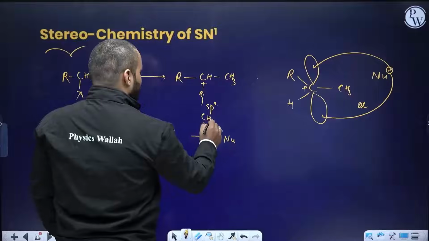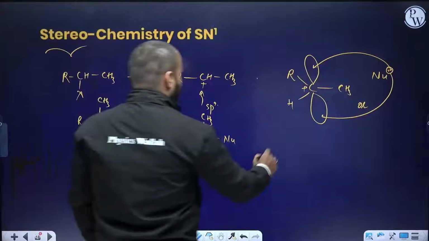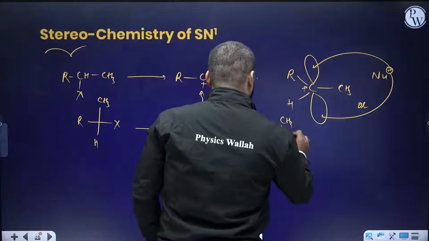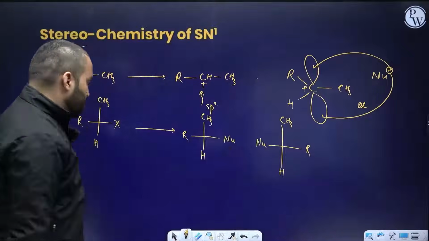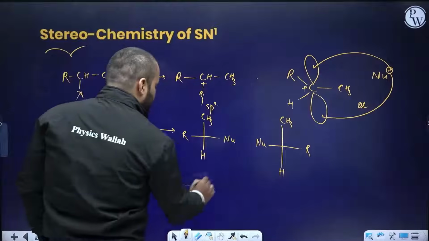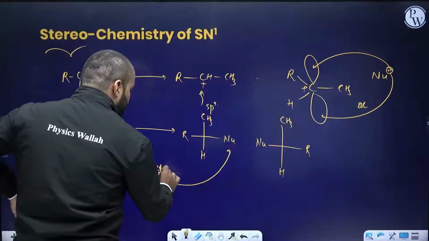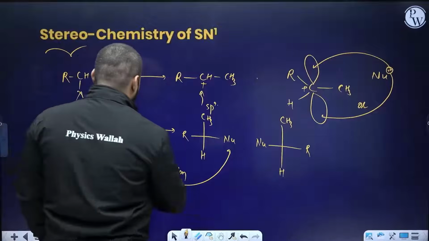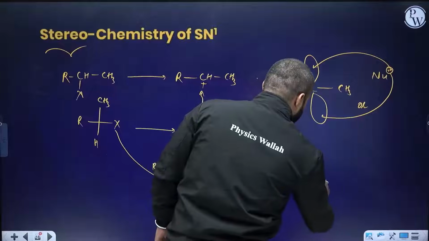This is CH3, this is R, this is H. Or the other one could be the nucleophile on the other side. So both kinds of products are possible. If you see the nucleophile on the same side as X, this is known as retention. But if the nucleophile comes on the other side, this is known as inversion.